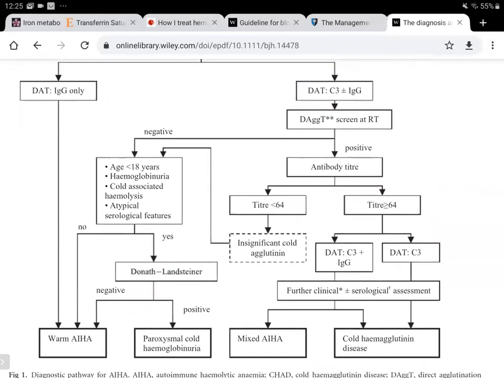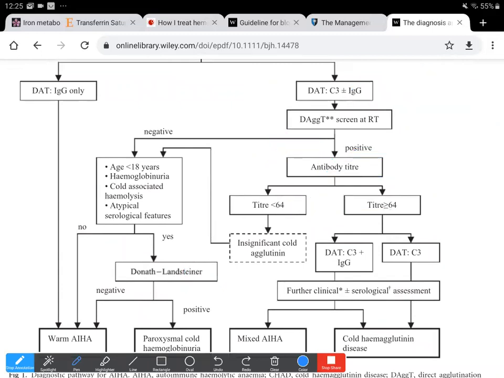So we proceed with the DAT. If the DAT is positive for IgG only, then this specifically suggests warm autoimmune hemolytic anemia. If the DAT is positive for both IgG and C3, or even C3 alone, then we need to do a direct agglutination test, a screen done at room temperature, in which the patient's serum is incubated with saline-suspended normal cells for 30 to 60 minutes at room temperature.